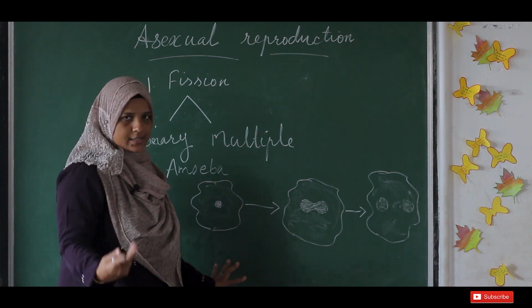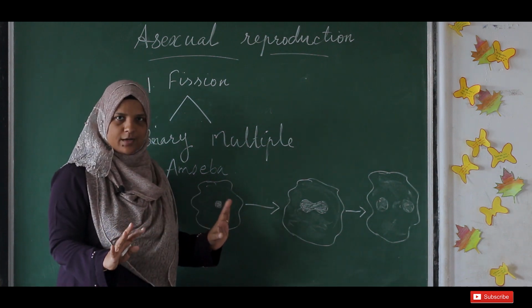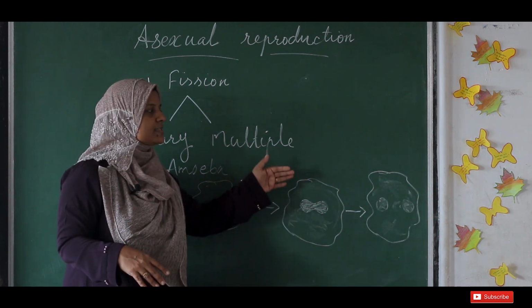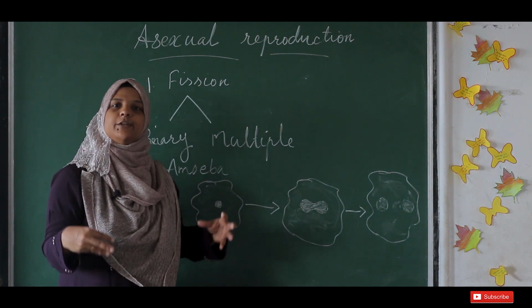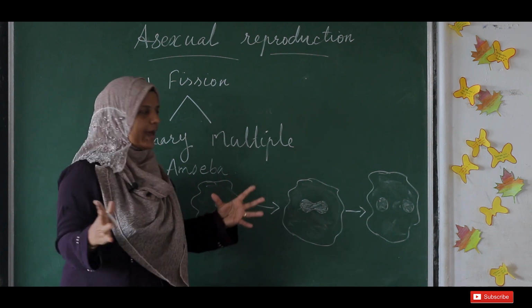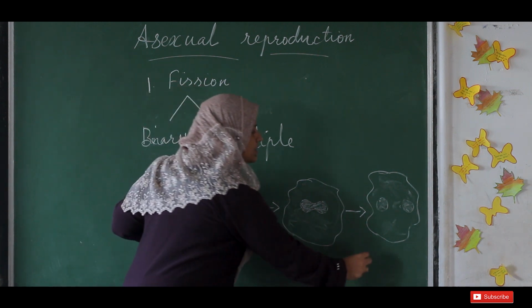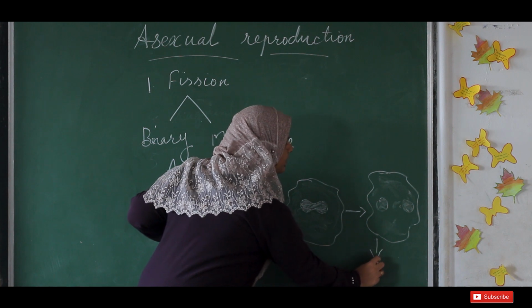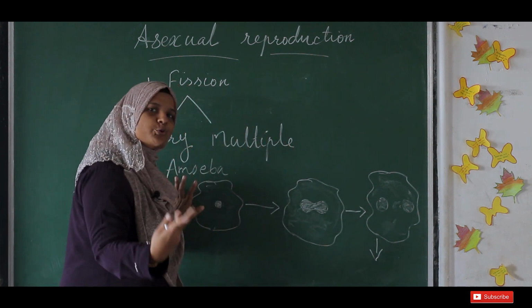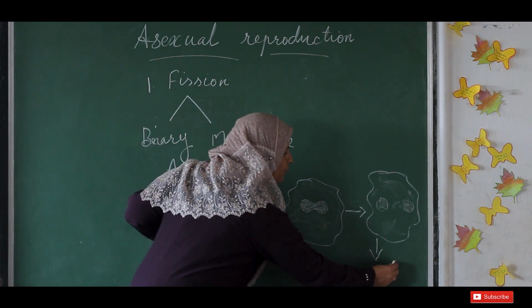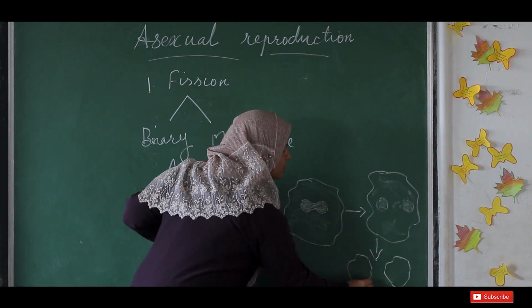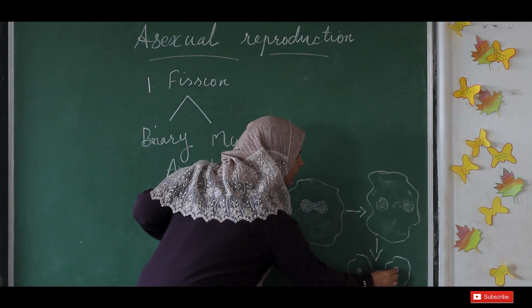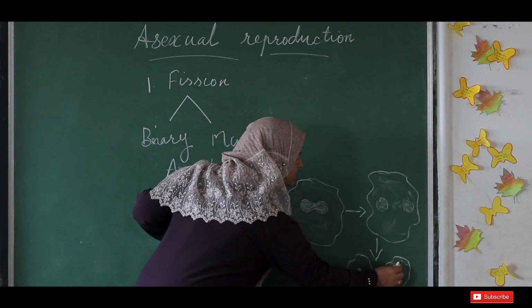Then what will be the next step? Now the nucleus division is over. Now what happens next? Its cytoplasm has to divide and the cell itself has to divide into two new organisms. So this amoeba will be dividing into two new organisms, where one new cell will be formed and another new cell will be formed, each with a separate nucleus and cytoplasm.